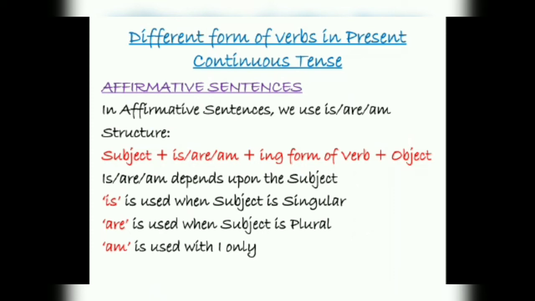Clear? So, different forms of verb in present continuous. First, we will discuss affirmative sentences. That means the positive sentence. In affirmative sentence, we will use is, are, am. What are these is, are, am? They are auxiliary verbs, or we can say they are helping verbs. When we have to make the sentence continuous, we have to use these helping verbs. Without these helping verbs, we can't make a sentence continuous.